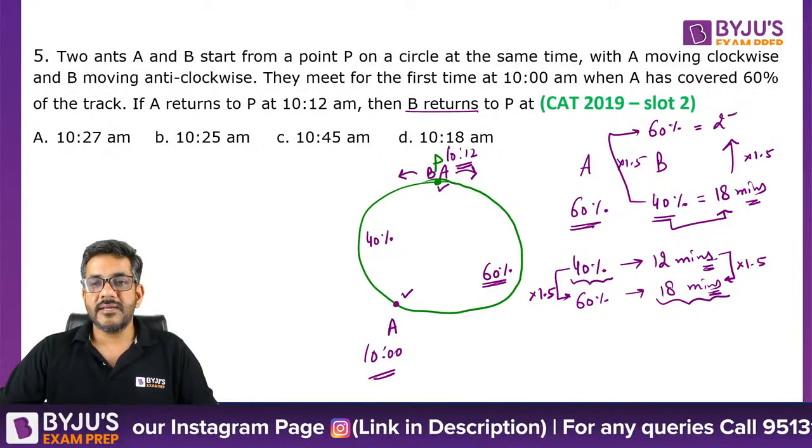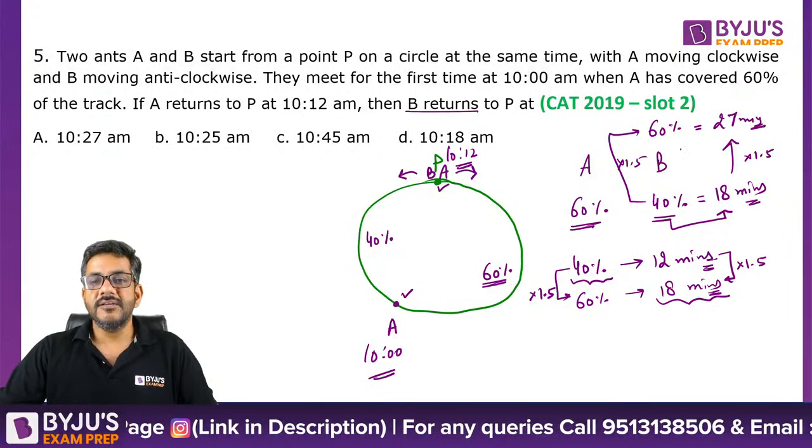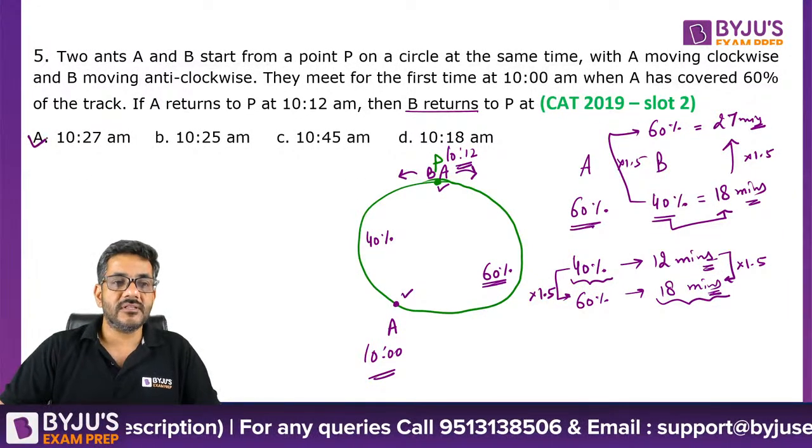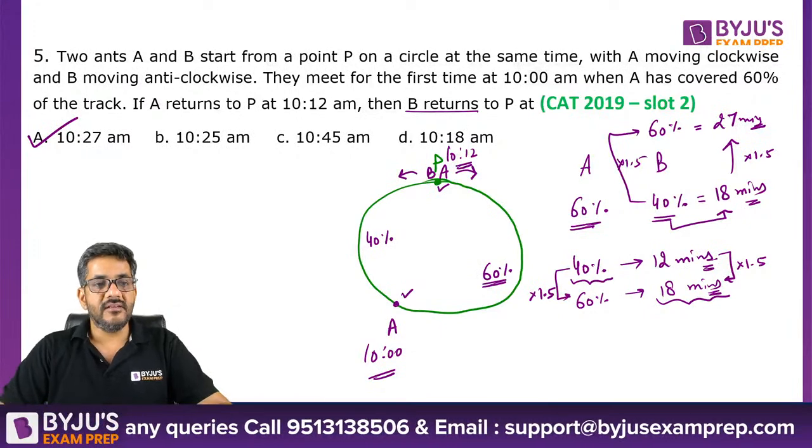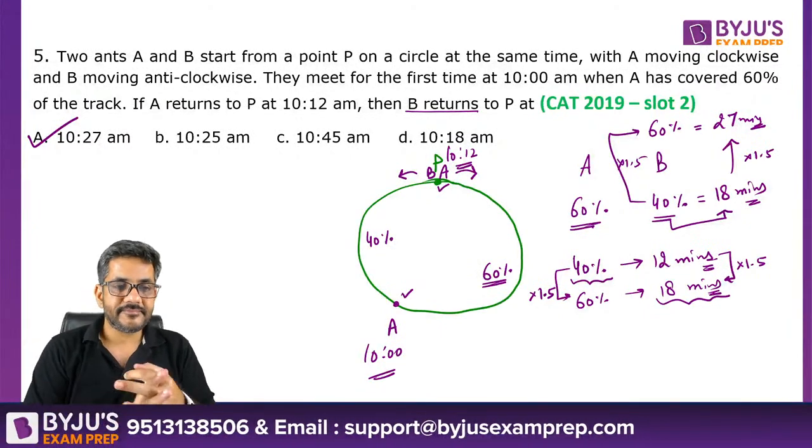1.5 times of it is 27 minutes. So therefore B would be coming back to this point at 10:27. So the answer is option A.